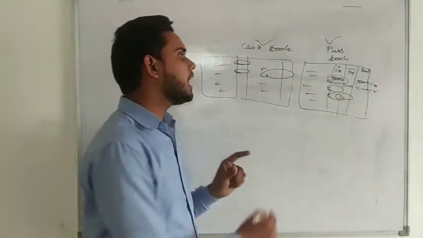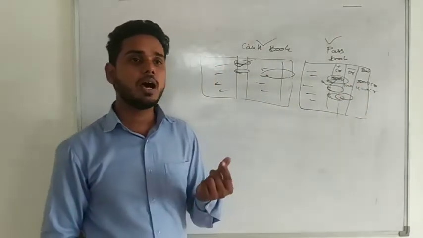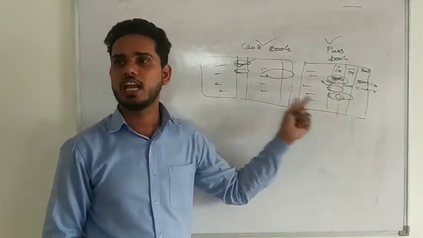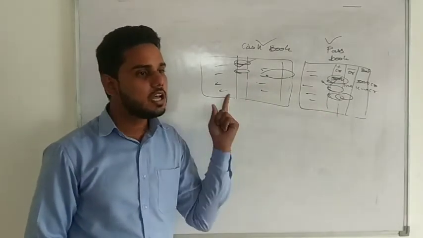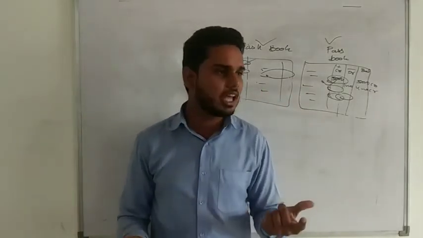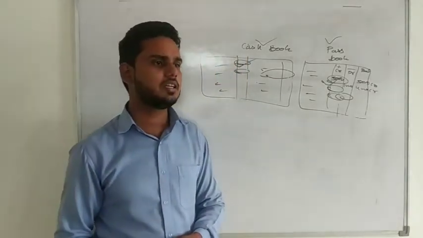Whatever amounts are written in both places, that means that is correct. But if some amounts are written in the cash book but not in the passbook, that means it is recorded in the cash book, bank column, but not recorded in the passbook. The reason can be anything, whether the check is not presented or the check got dishonored or anything.